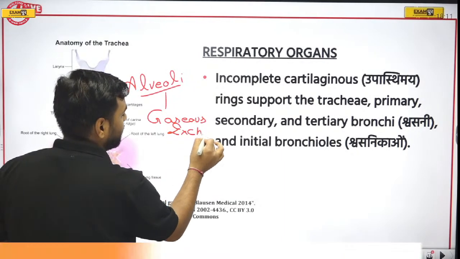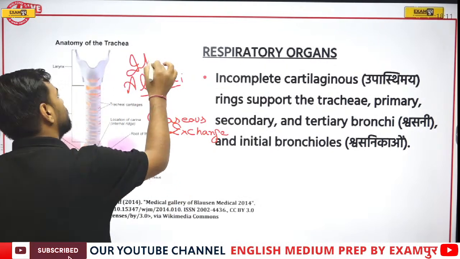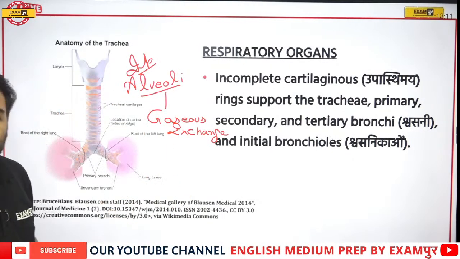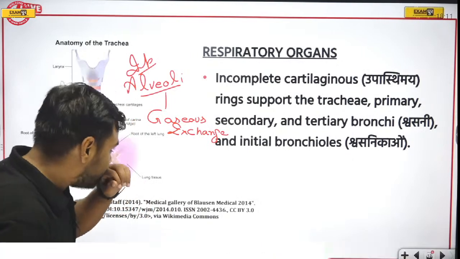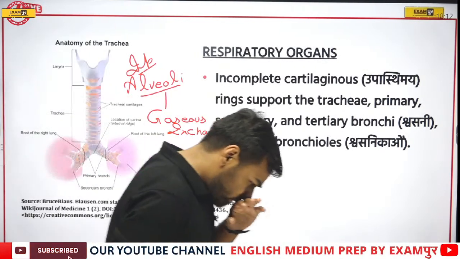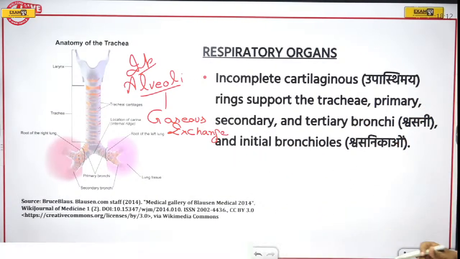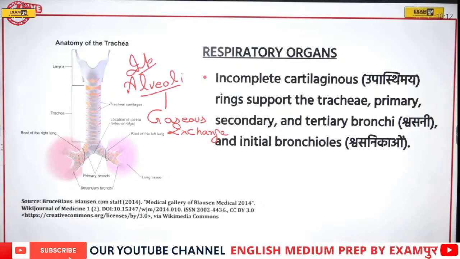Where gaseous exchange takes place, and this is the important one. It is asked in the examination. Remember this, fine. So if I talk about respiratory organs, I'll talk about this part. An incomplete cartilaginous ring supports the trachea, primary, secondary and tertiary bronchi and initial bronchioles.